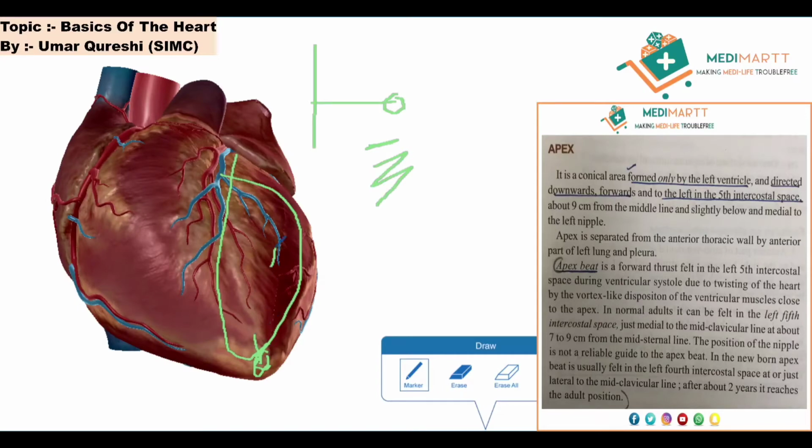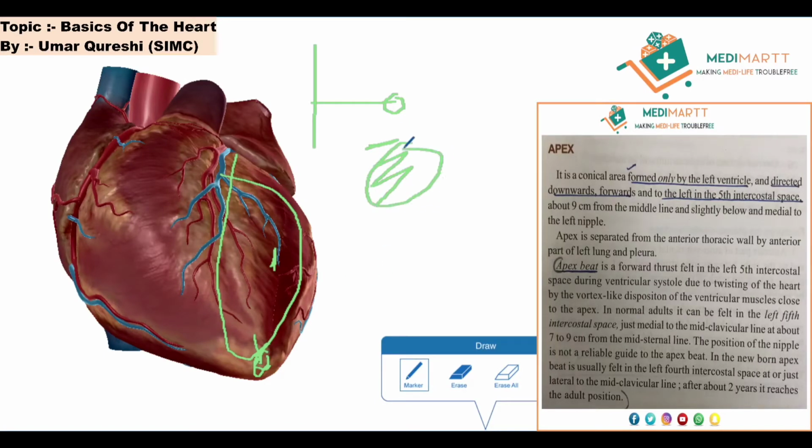The work of this left ventricle is to pump the oxygenated blood to the whole of the body. So that's why it has to be twisted each and every time it pumps. So the apex beat is basically forward thrust felt in the left fifth intercostal space during the ventricular systole.